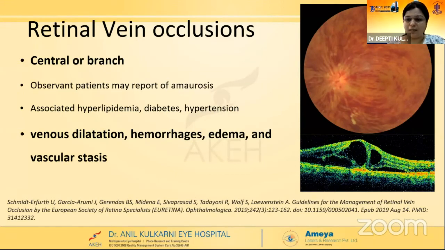They can either be a central or branch vein occlusion. Patients who are observant might even give us a history of having had a similar episode 1 or 2 days prior to this actual episode. And they can have a history of hyperlipidemia, diabetes, hypertension, and other lifestyle disorders. We all know a vein occlusion presents with venous dilatation in the fundus, hemorrhages, edema, and vascular stasis.